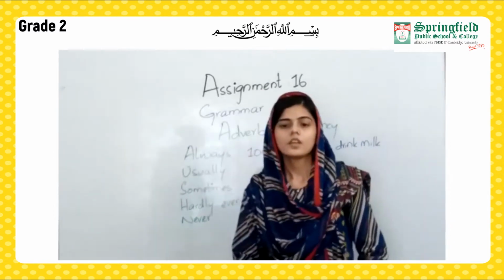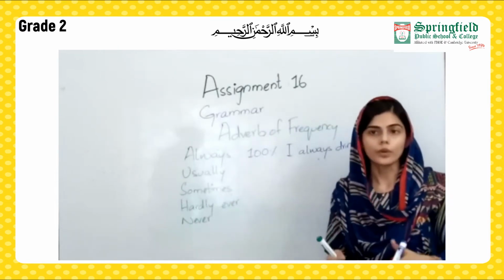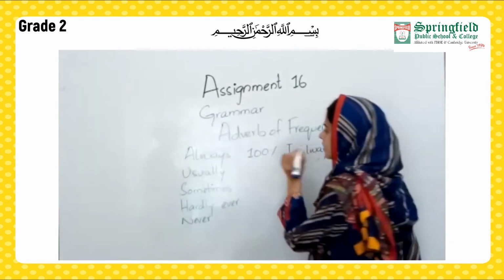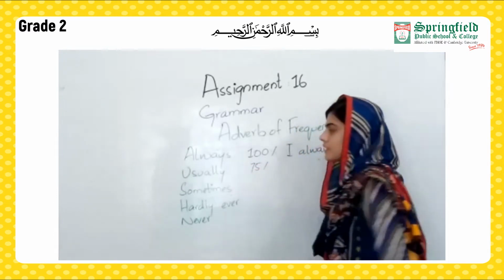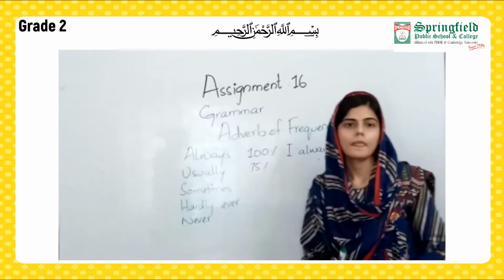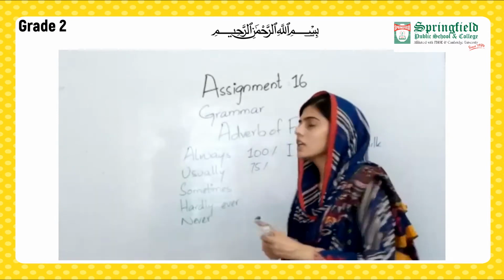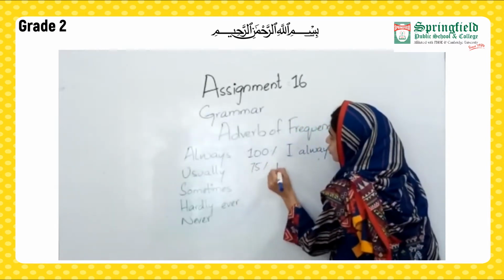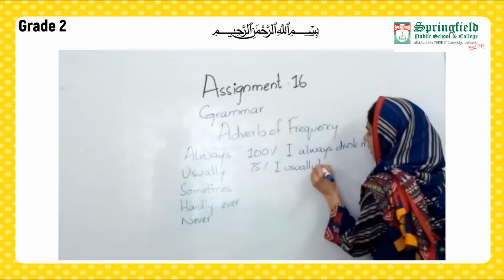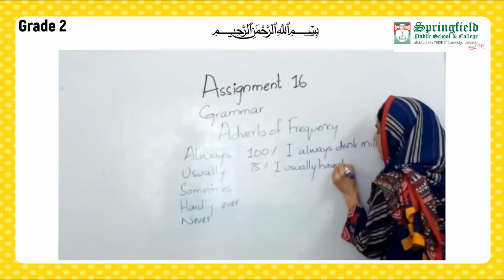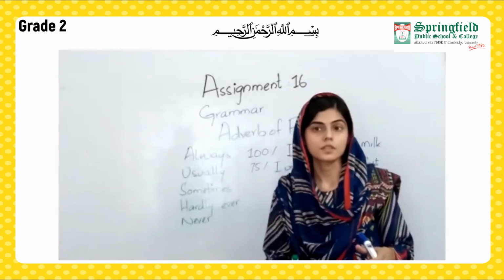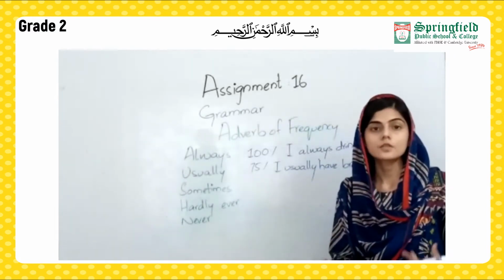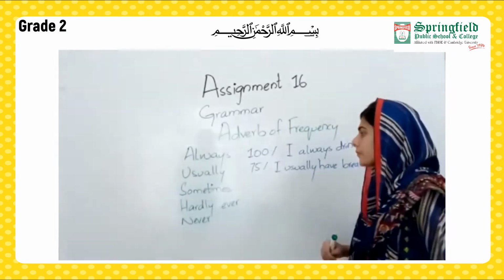Usually. Now usually is something that you are mostly doing, but it is not 100%. So it is considered to be 75%, less than 100. Now I usually have breakfast. So this is something that I am mostly doing, but it is not 100%. There are some days I skip my breakfast.